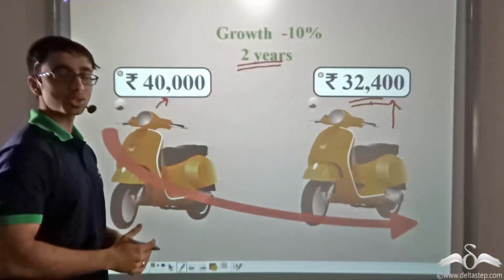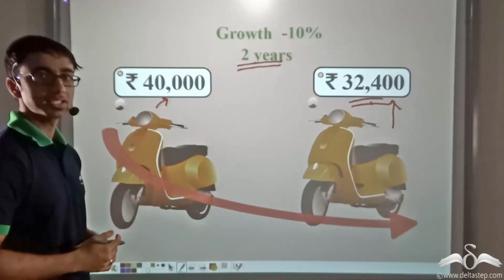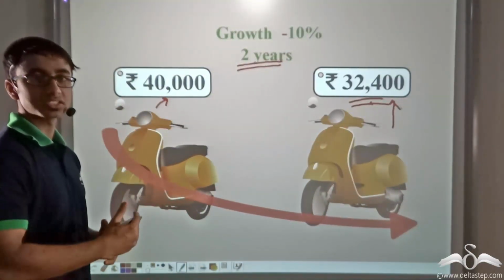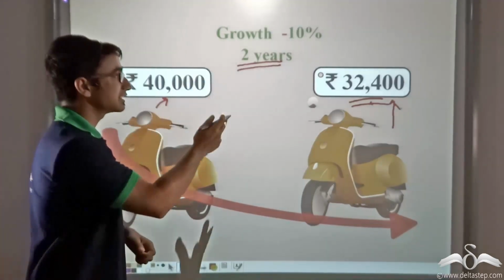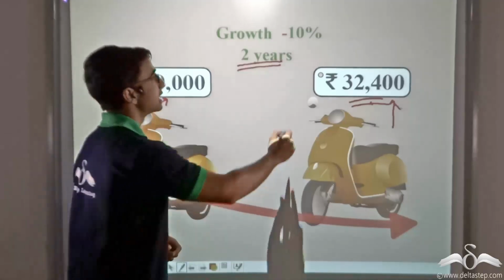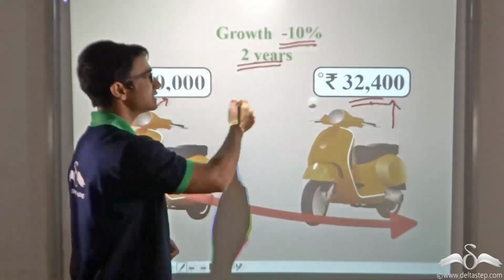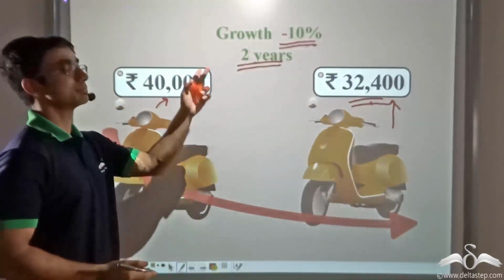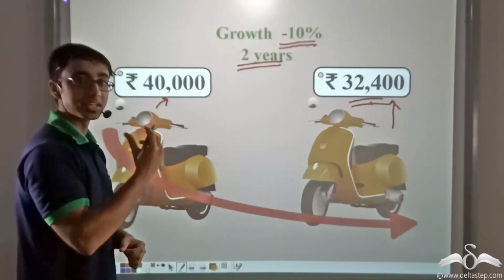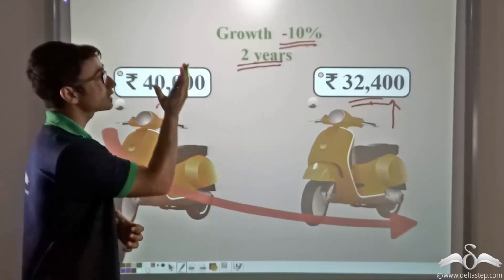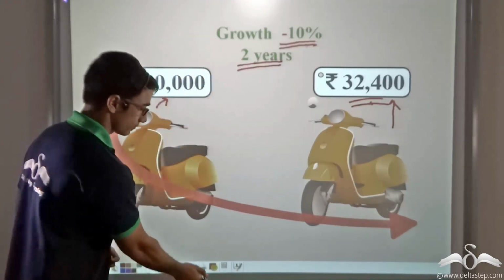So we find that it is not necessary for every commodity to increase in value after a certain period of time. The value can also decrease. And in this case, we say that the growth is negative. So in this case, we find that the growth is minus 10%. So this negative growth has a particular name to it. Let us find out what negative growth is called.